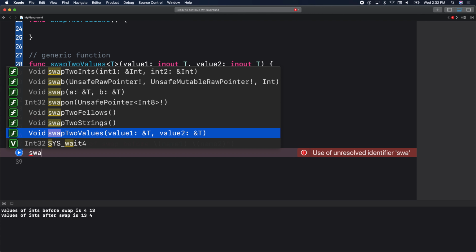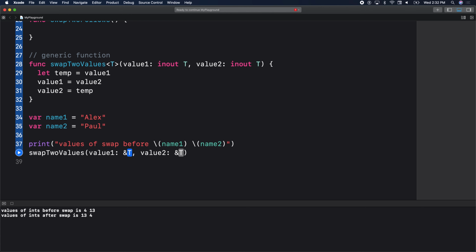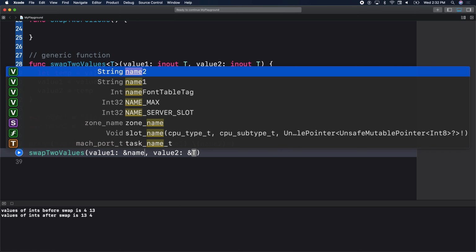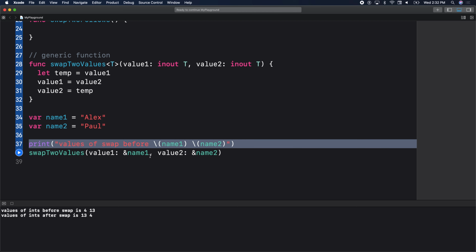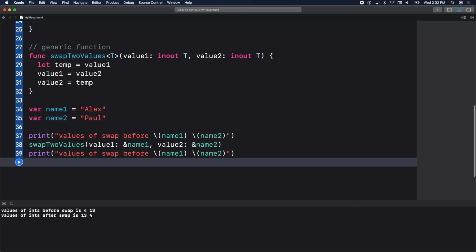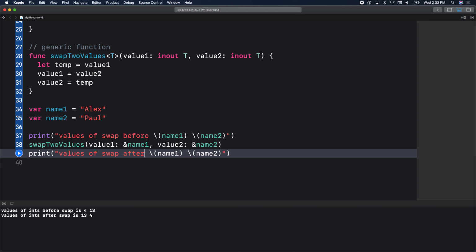Shania? Does it have to be the same type? In that case, it has to be the same type, right? Because we swap it. If we start off with an Int, we have to continue with an Int. Okay? Good question. So next up, what do we have here? We have name 1 and we have name 2. I'll copy this. This is the place we can copy. This is fine. Values of swap after. Let's see what happens here.